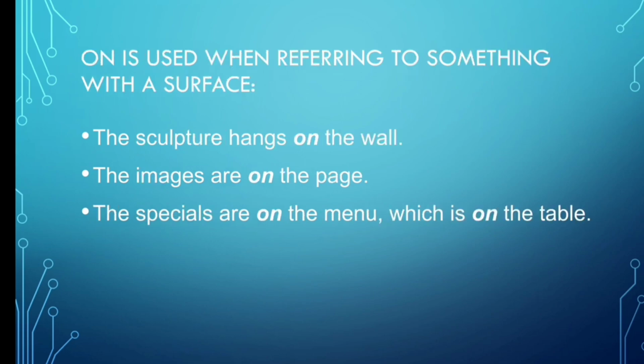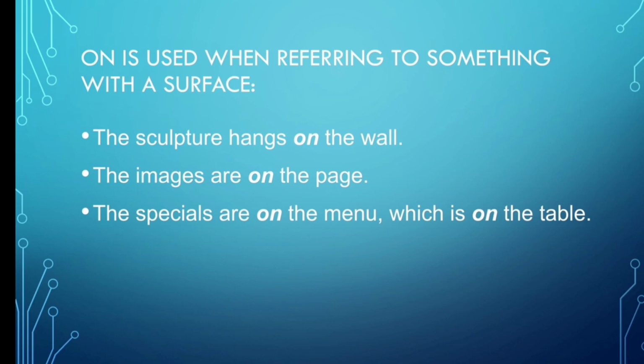On is used when referring to something with a surface. Okay, surface means table, wall, floor, roof. So let's see the examples. The sculpture hangs on the wall.